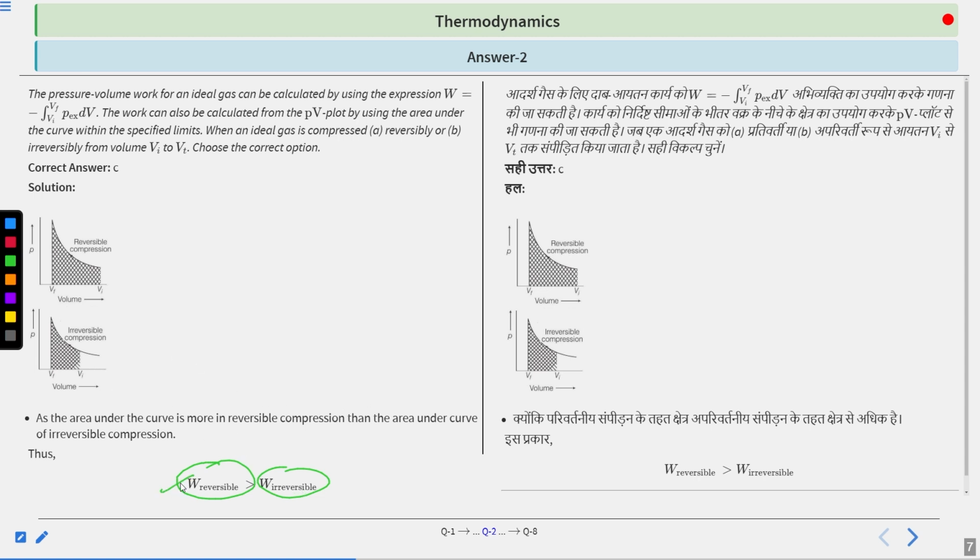So the answer will be C, that your reversible is greater than the irreversible. Moving on to the next question.